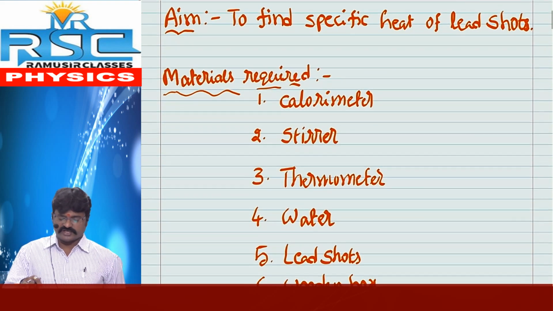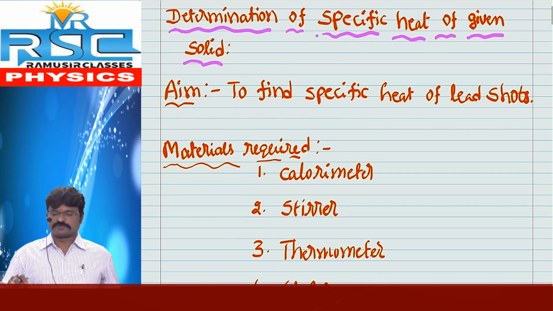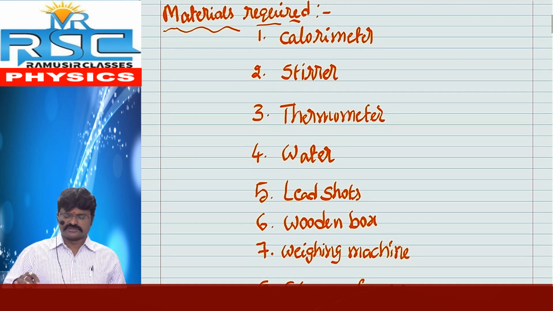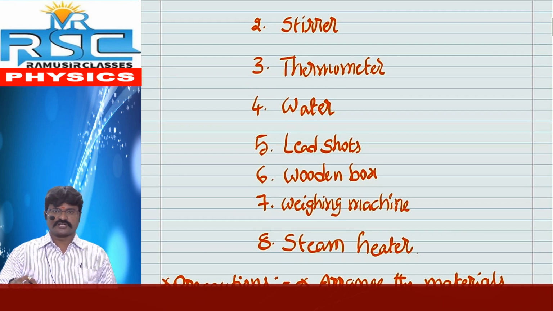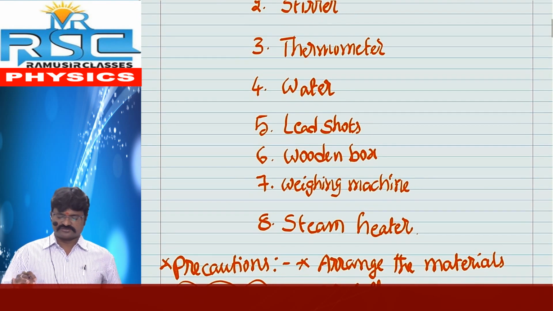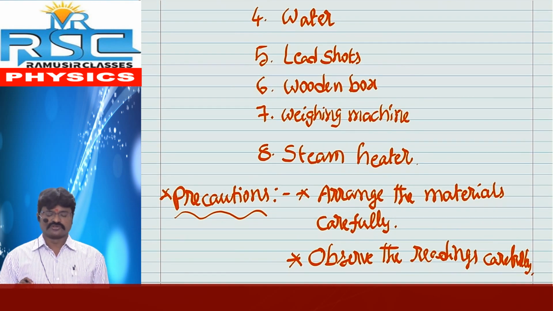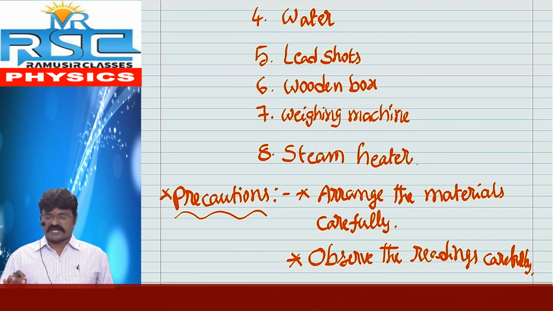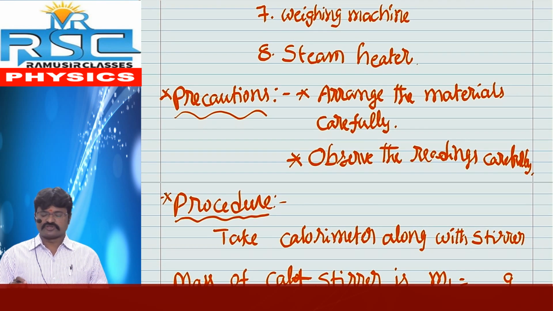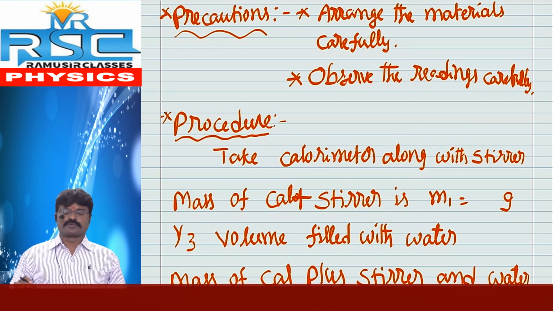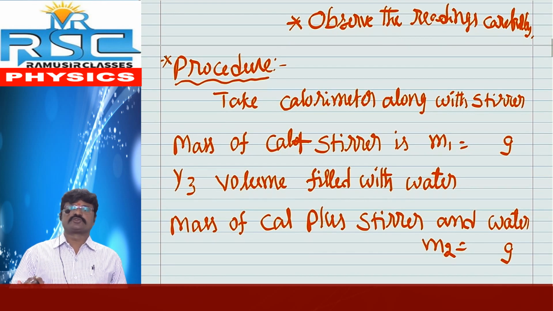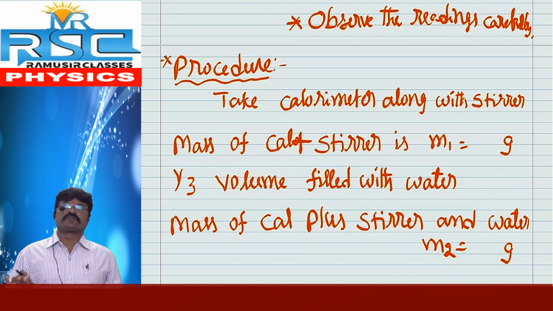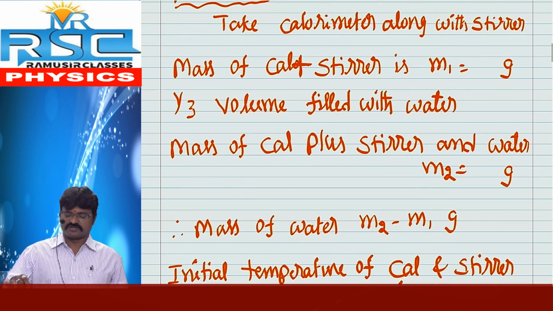So in that one, we already took the aim: to find the specific heat of lead shards. And after that, materials required: calorimeter, stirrer, thermometer, water, lead shards, wooden box, weighing machine, steam heater. Next, precautions: arrange the materials carefully, observe the readings carefully. Next, procedure. First of all, we take one calorimeter along with the stirrer and find the mass of calorimeter and stirrer. It is m1 grams.